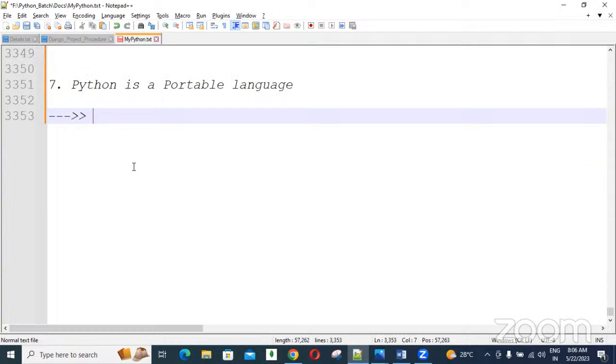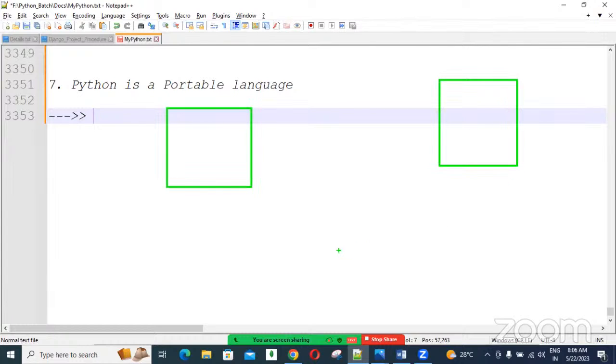Cross-platform. For example, you can see here. So this is one system. This is another system. This is another system. So here Windows related there, guys. So here Python app I designed. So here Linux there, Mac there, Mac OS.